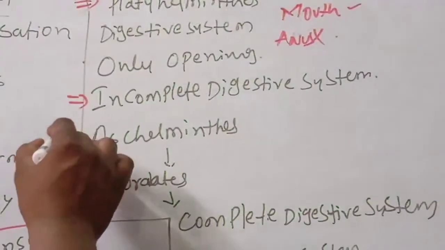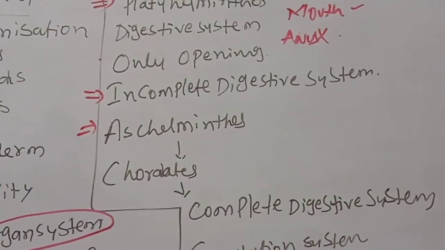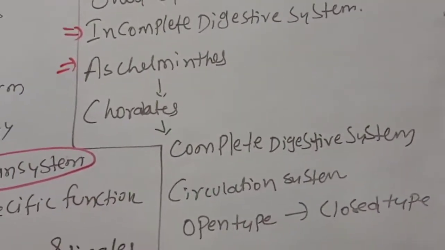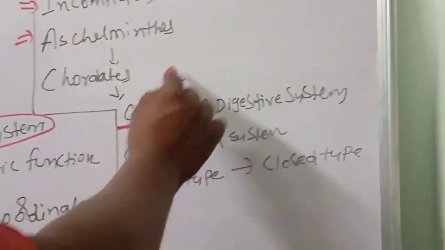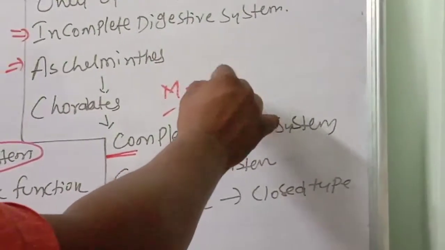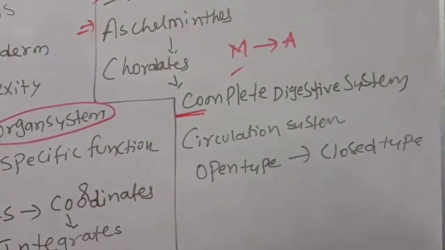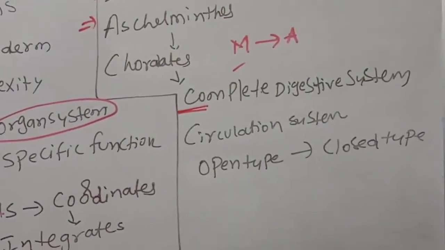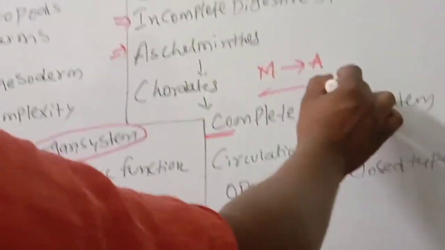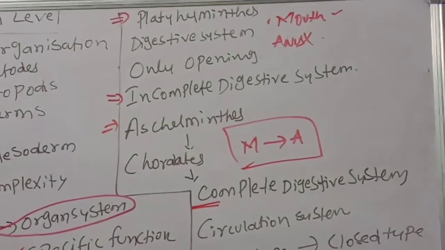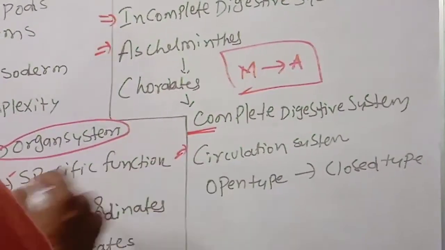Later, after Platyhelminthes, Aschelminthes to chordates, meaning annelida, arthropoda, mollusca, echinodermata, chordata, have a complete digestive system, meaning mouth to anus. Complete digestive system means the complexity of the organ system has increased. Simple complexity is only the mouth, but high complexity is called a complete digestive system, mouth to anus formation. Same like that, the circulation system.